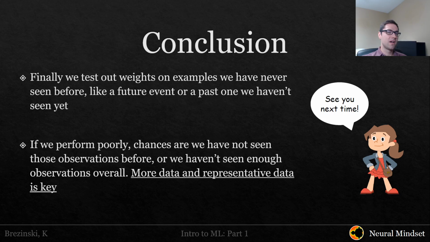So in this example, we didn't see examples where her favorite television show was on. But in some examples, maybe we just have examples of Tuesdays, Thursdays, right? We don't have a good idea on her whole past behavior. So our model is poor when we don't have those observations available to us. And what's important is more data. There's no harm in having more data, and representative data for all the use cases is what's important.